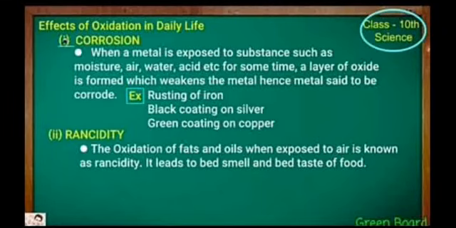Effect of oxidation in daily life. In our daily life, there are many examples of the effect of the oxidation process. First, corrosion. When a metal is exposed to substances such as moisture, air, water, acid, etc., for some time, a layer of oxide is formed which weakens the metal, hence the metal is said to corrode. For example, rusting of iron, black coating on silver metal, green coating on copper metal, etc.